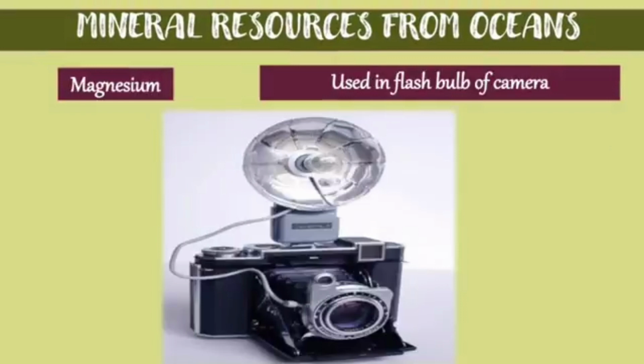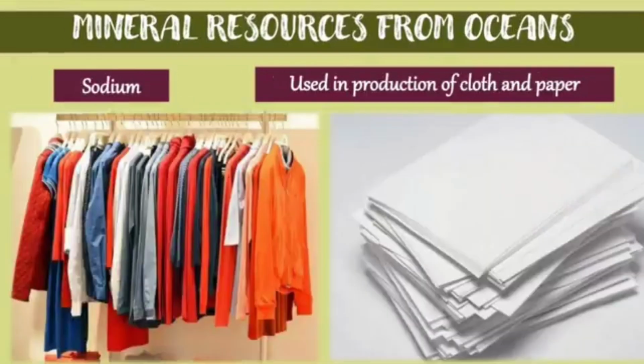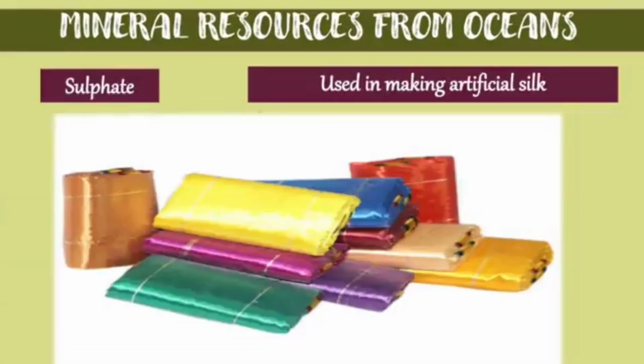So now in this picture you can see how water is used to generate thermal energy or atomic energy. See this camera. This was used in ancient times, and for the flash bulb of the camera, manganese was used. Now see, potassium is used in the production of soaps, glasses, and fertilizers. Then sodium is used to produce cloth and paper. Then sulfate is used for making artificial silk.